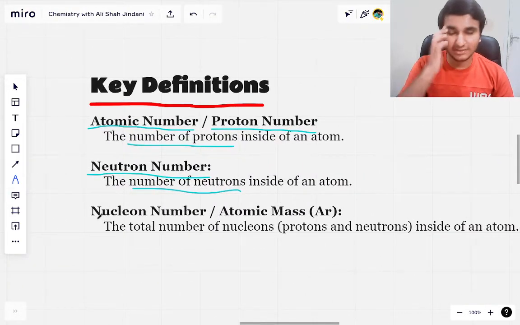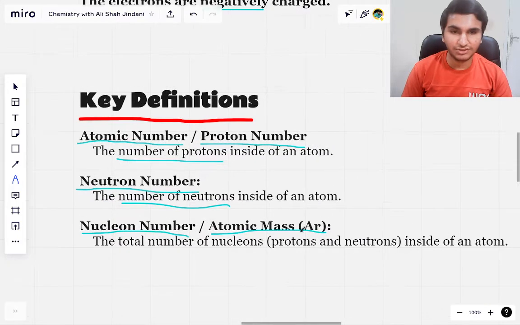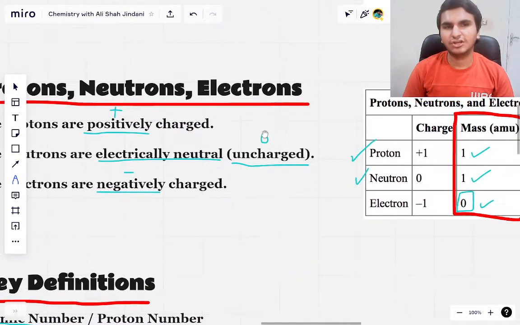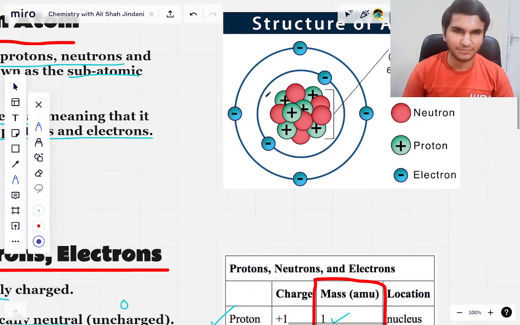So the third thing is the nucleon number. The nucleon number, aka the atomic mass, or we also denote it with the symbol Ar. So this is the total number of nucleons. Now you might ask, what is a nucleon? A nucleon is anything that is part of the nucleus, right?